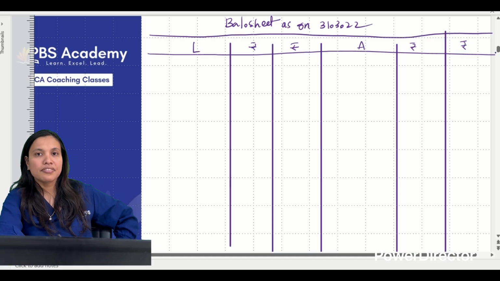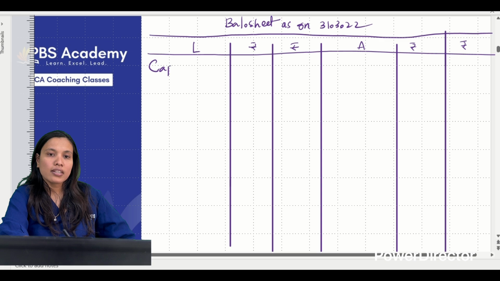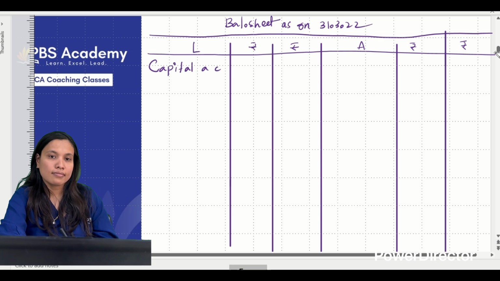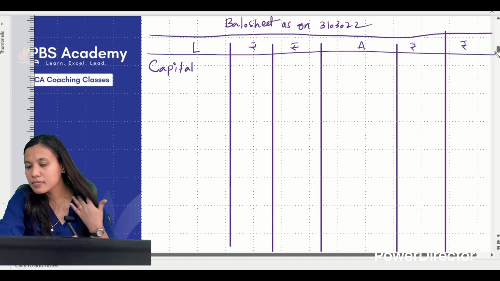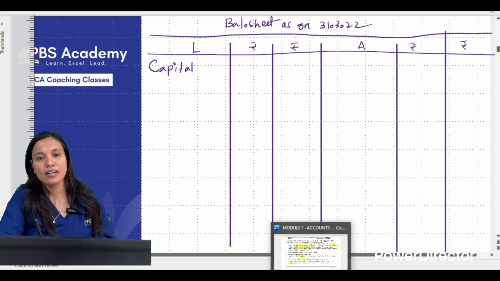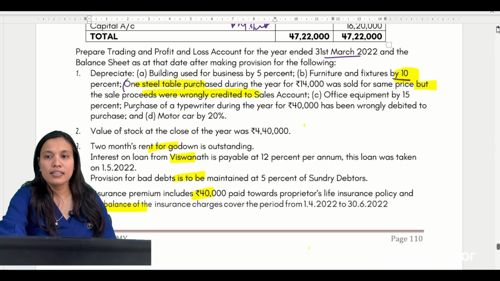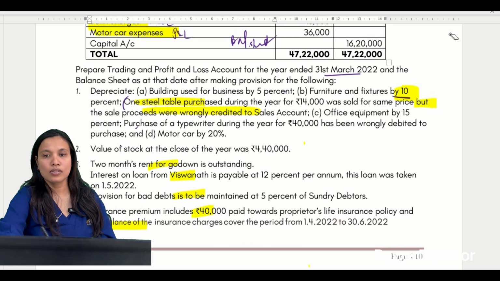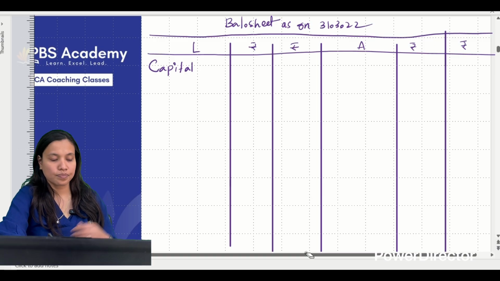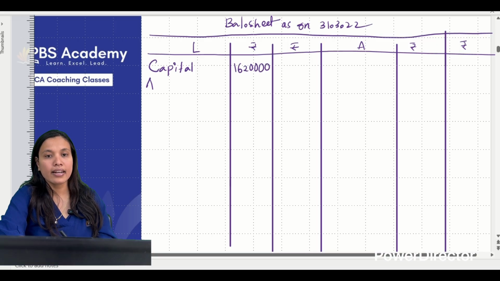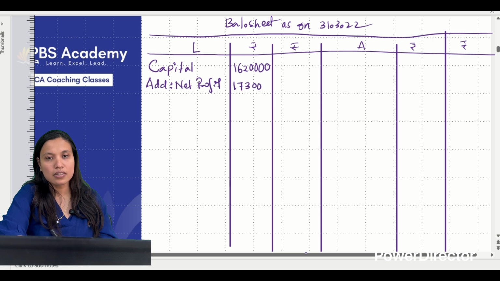Shall we start with the balance sheet? If we are done with the format, the first item I have to write is the capital account. So what is the capital we have in the question? Capital I can see as 16 lakh 20, correct? So 16 lakh 20. Write it in the inner column because we have adjustments. Add net profit, because it is profit. Profit came down to how much? 1,73,000.